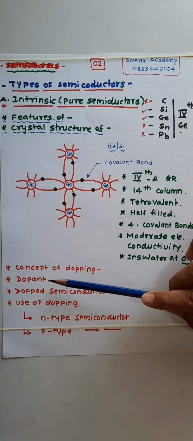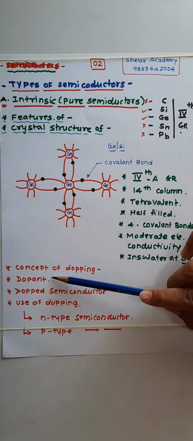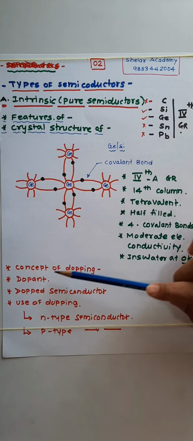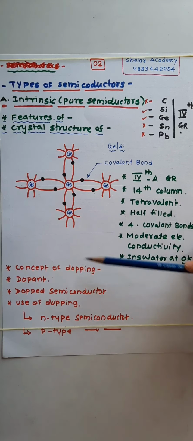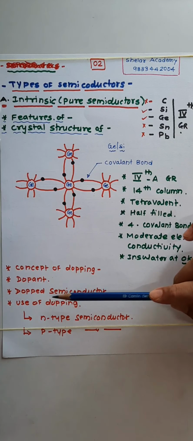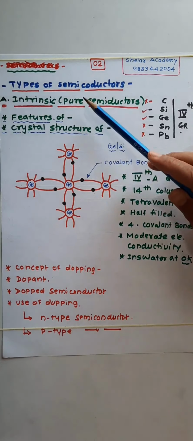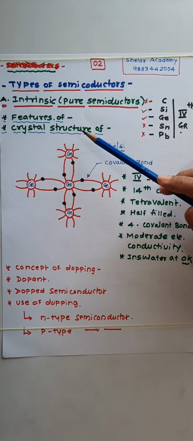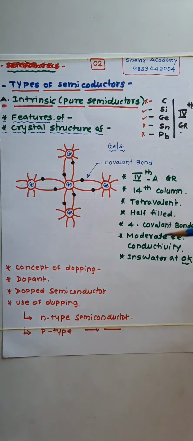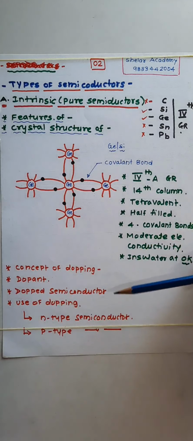Now, what impurity is added in a controlled manner? That impurity is called as what? The dopant. Now, by the process called doping, the newly formed semiconductor is called as what? Impure semiconductor, also called extrinsic semiconductor, also called as what? Doped semiconductor.